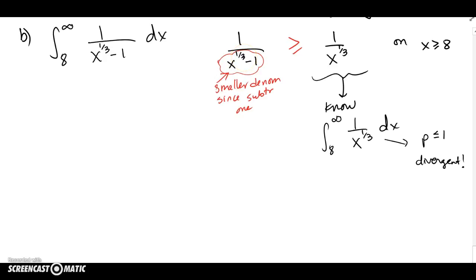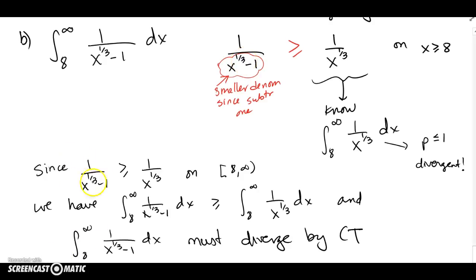So we formally write, we say, well, since this complicated function was bigger or equal to the simpler one on the interval of interest, that integral is going to be bigger than this simpler integral, and this guy therefore must also diverge by the comparison theorem. So once we make this comparison, we want to formally apply the comparison theorem and say that if the smaller guy we know diverged, then the bigger guy also has to diverge, and we must quote that what we did was the comparison theorem here.